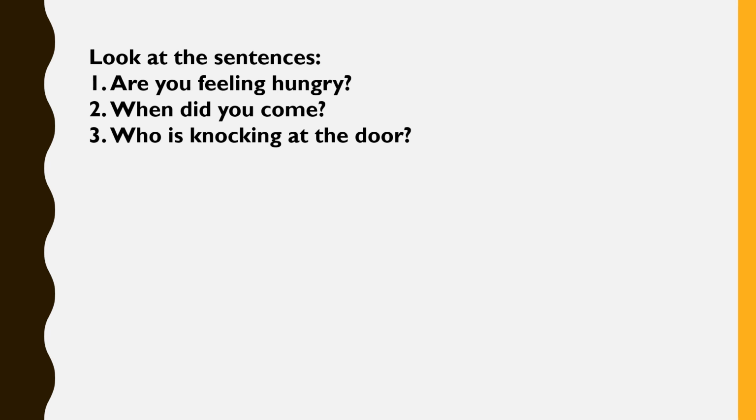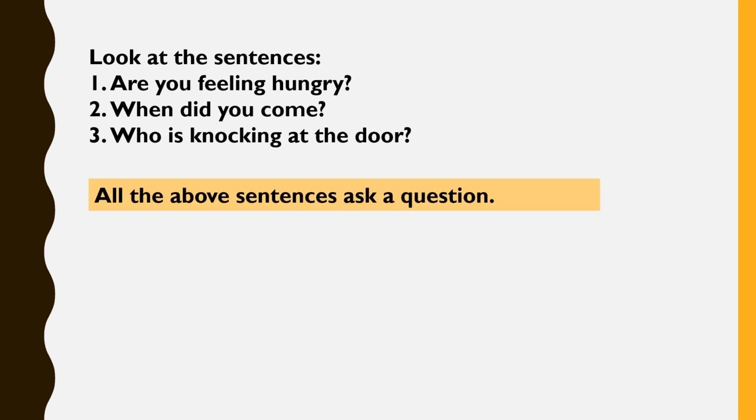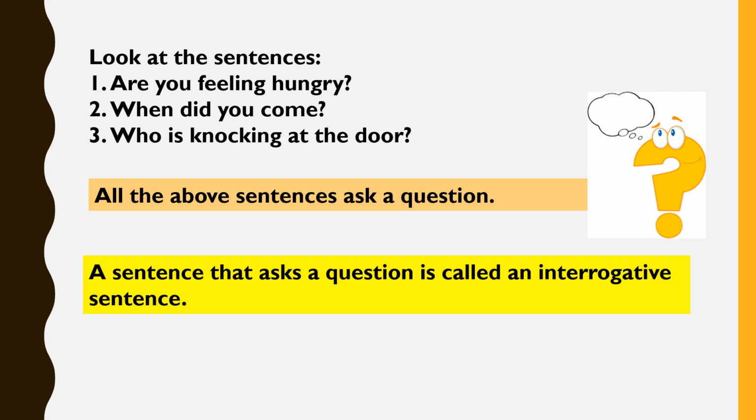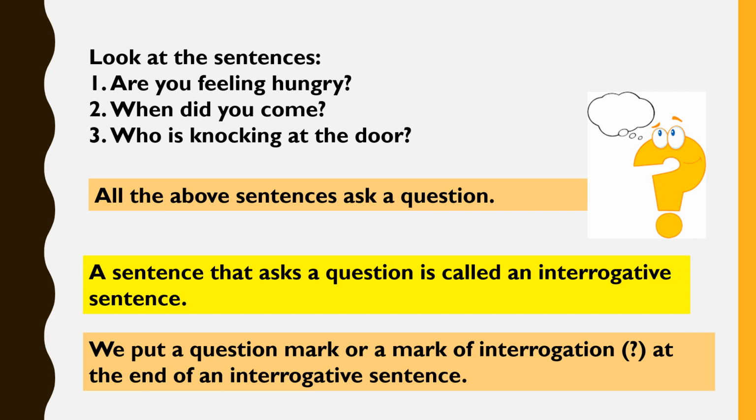Now look at the following sentences. The first sentence, are you feeling hungry? The second sentence, when did you come? The third sentence, who is knocking at the door? Children, what do you notice about these sentences? All the above sentences ask a question. A sentence that asks a question is called an interrogative sentence. We put a question mark or a mark of interrogation at the end of an interrogative sentence.